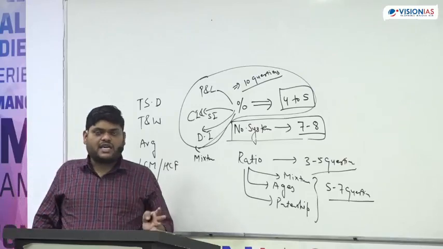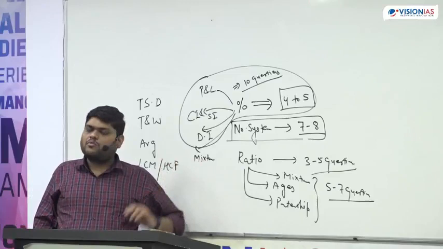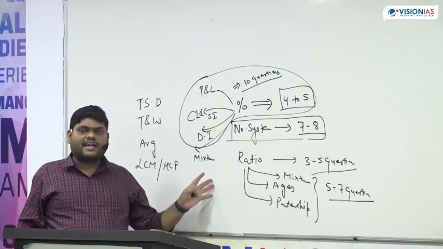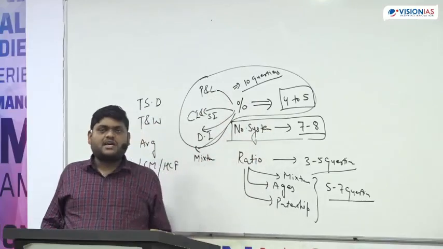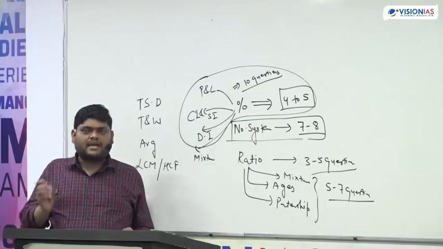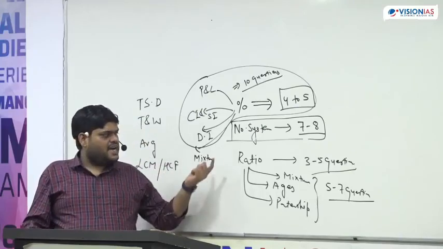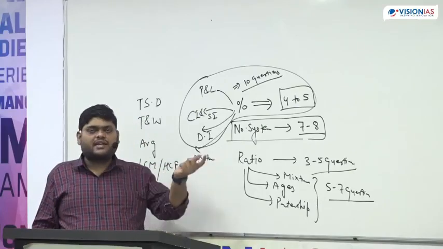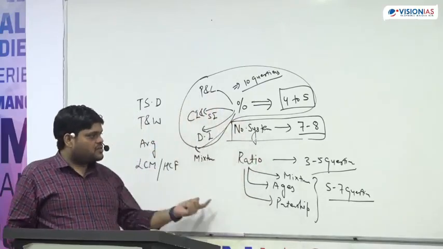The time required for arithmetic and higher mathematics is almost the same, but here you will get at least 80 to 90% of questions directly from arithmetic, and only 10% from higher mathematics. For the same effort, here 80 to 90% questions and there only 10%, so it's better if we focus on this part.